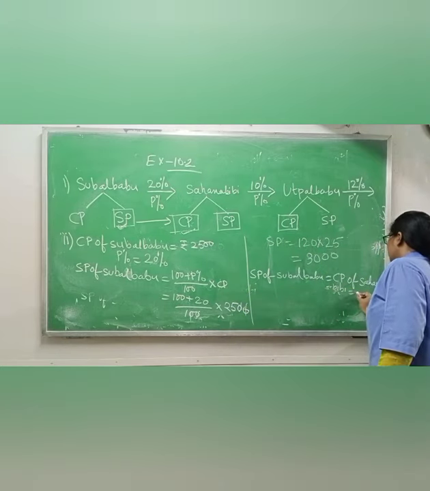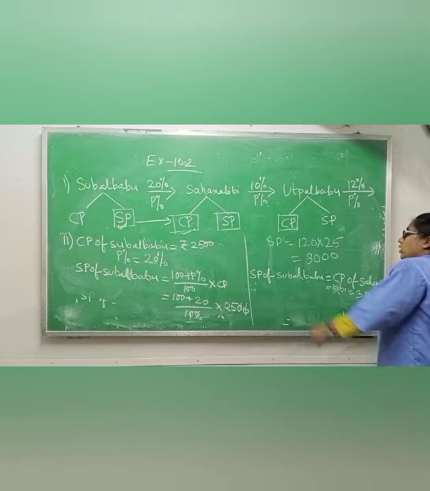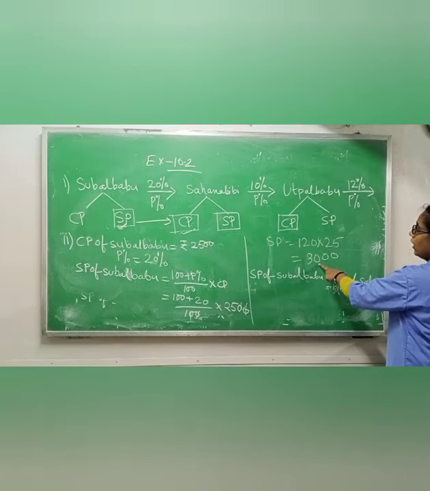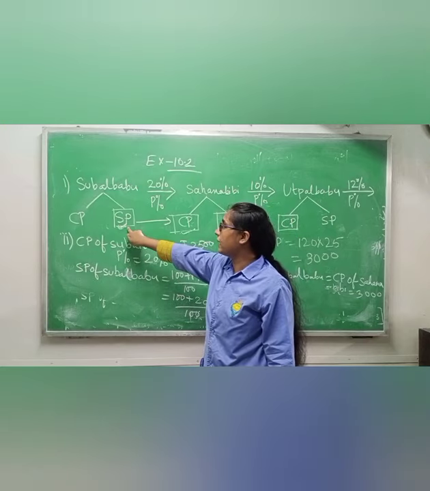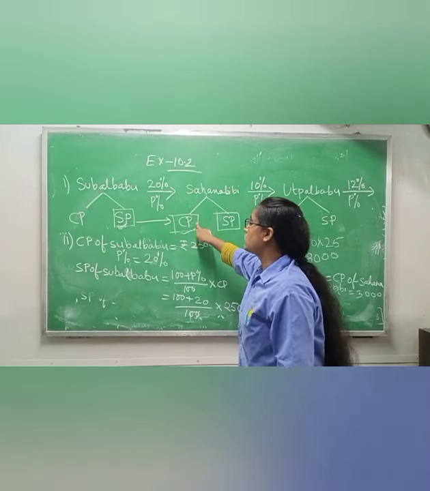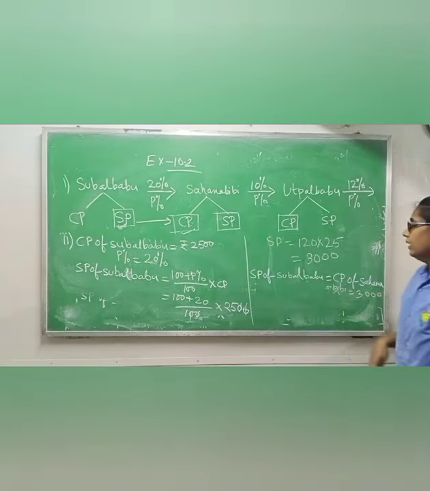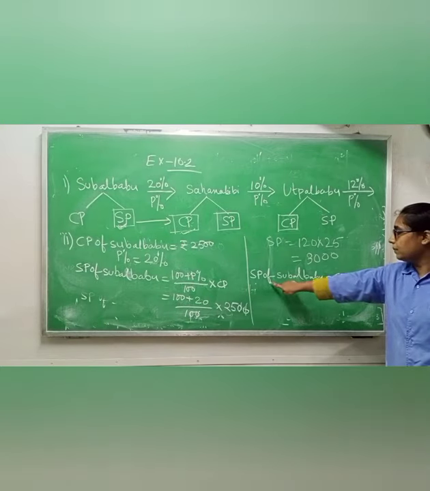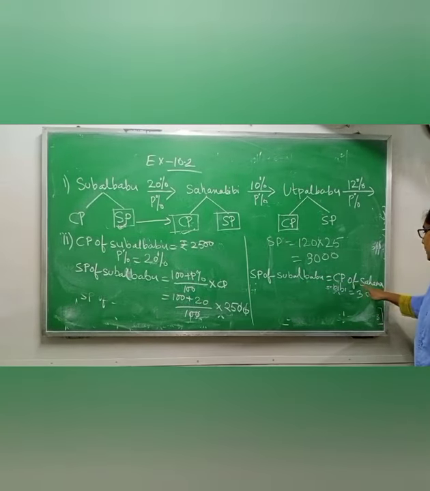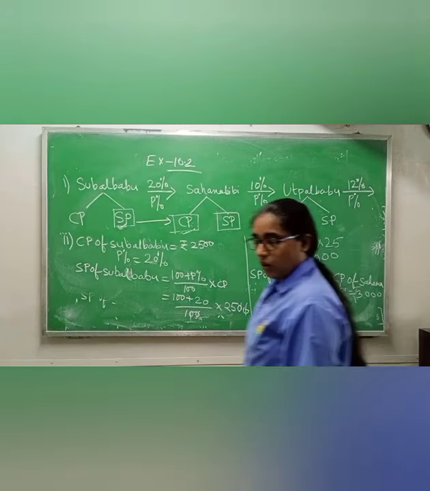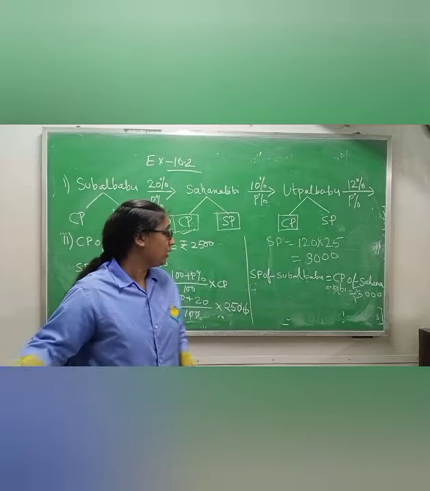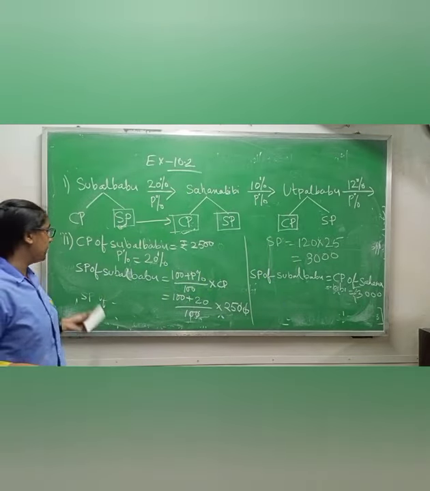Tell me. 3,000. We got selling price of Subal Babu 3,000, and by seeing this diagram you can see that selling price of Subal Babu will be equals to cost price of Sahana Bibi. That is why I am writing selling price of Subal Babu equals to cost price of Sahana Bibi, which is equals to rupees 3,000. Okay, now we got cost price of Sahana Bibi.